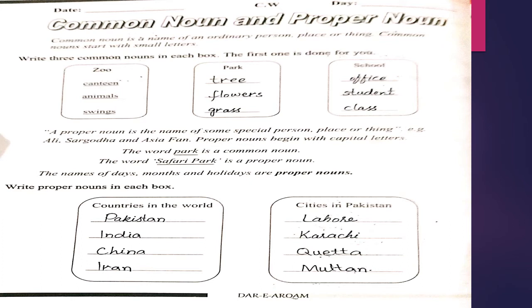Write proper nouns in each box. First box is about countries in the world. First one is Pakistan with capital P. Then India, China, and Iran. Keep in mind that every country starts with a capital letter. The next column is about cities in Pakistan, and the names are Lahore, Karachi, Quetta, and Multan. All start with the first letter capital.